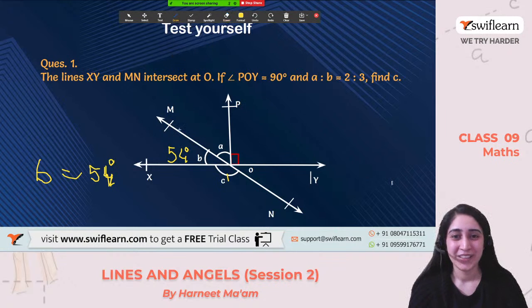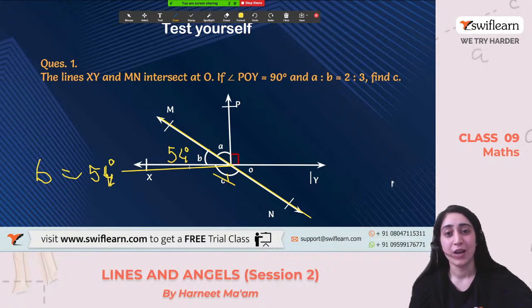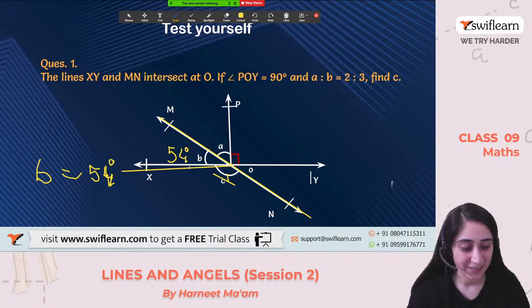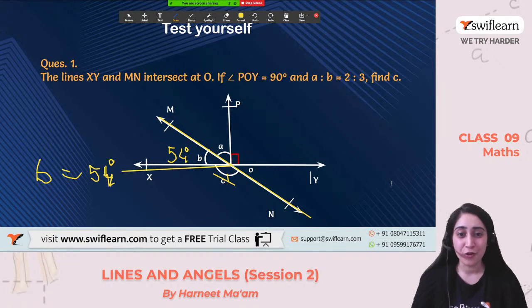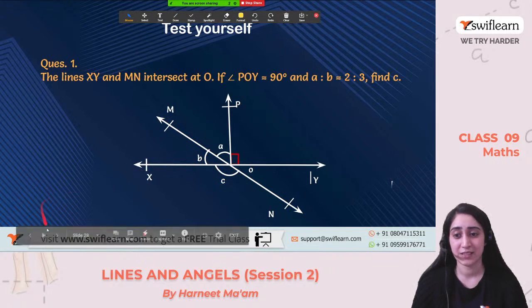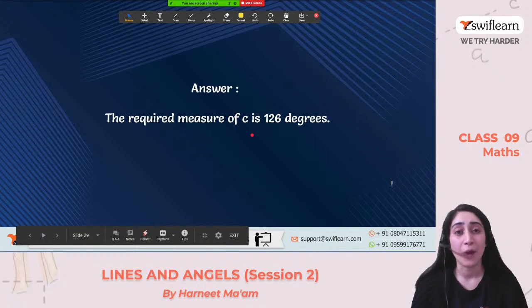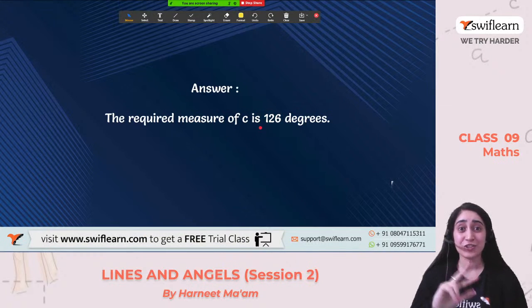Okay. So see, this is a line, straight line, and OX is a ray. So I know these two form a linear pair, right? So 180 degree minus 54 degree. What does the value of C come to? It comes out to be 126 degree. Clear with this one? So if I know this 180 degree because they are linear pair, on subtracting 180 degree minus 54 degree, we get the value, that is 126 degree. So can you see the relation?